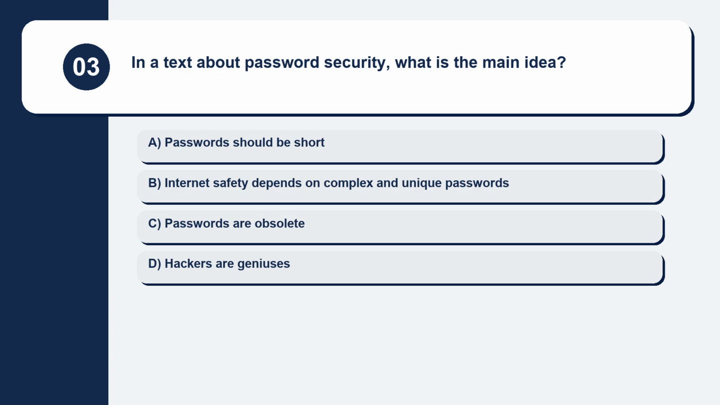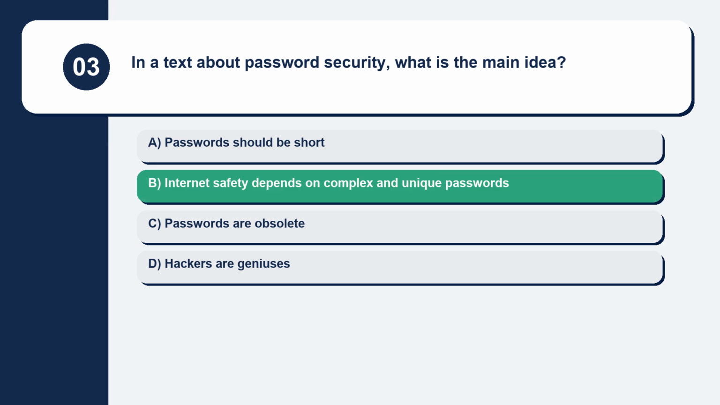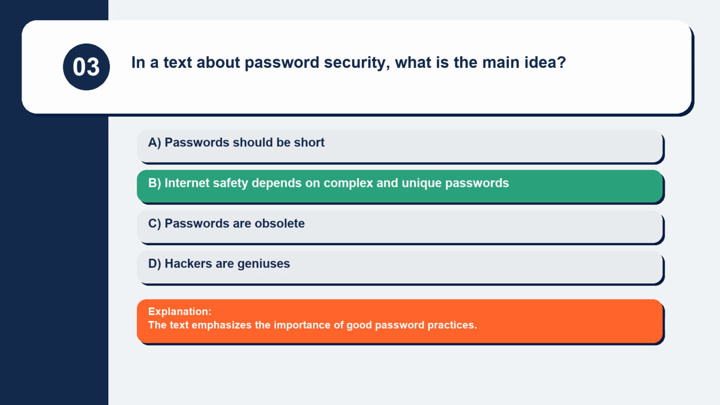Question 3. In a text about password security, what is the main idea? Passwords should be short. Internet safety depends on complex and unique passwords. Passwords are obsolete. Hackers are geniuses. The text emphasizes the importance of good password practices.